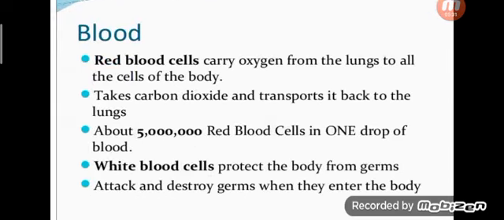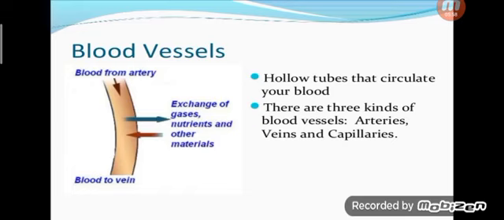So it has types: red blood cells and white blood cells. Red blood cells carry oxygen from the lungs to all the cells of the body. About 5 lakh red blood cells are in 1 drop of blood. White blood cells protect the body from germs, which means they protect us from disease. They attack and destroy germs when they enter the body. So you have to build your immune system.